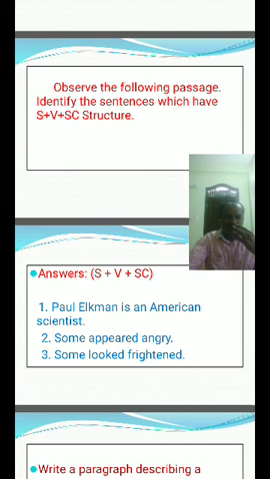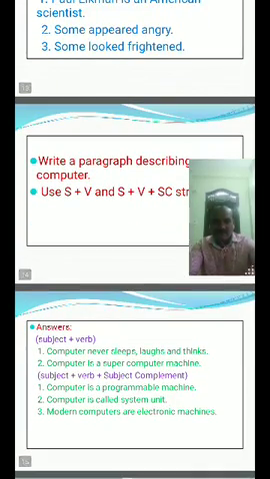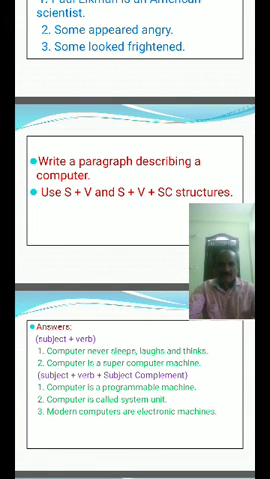Okay, this is one paragraph. We completed one paragraph. Come to the next exercise. Write a paragraph describing a computer, and use S plus V and S plus V plus SC structures. It means you have to write a paragraph describing a computer using two structures. One is the subject plus verb structure, another one is the subject plus verb plus subject complement structure.